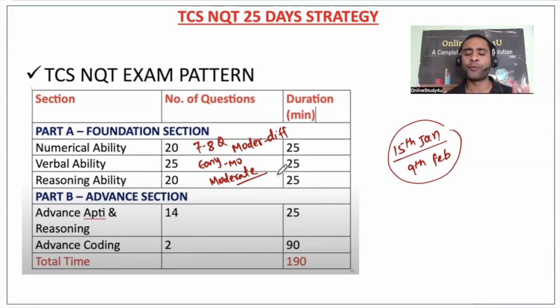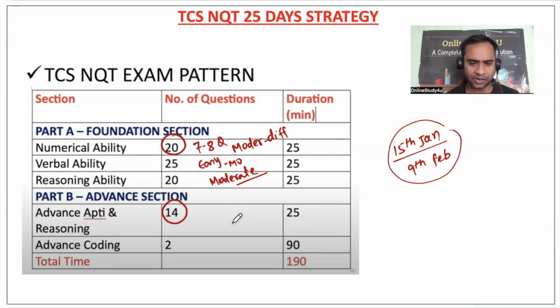It is open for all tier 2, tier 3, and even a few tier 1 colleges as well. In advanced aptitude and reasoning also, 14 questions will be there. At least you have to attempt as much as possible. Somebody says, sir, how many questions should I attempt? No, you should not ask that question, because it depends upon the cutoff. It's not like the cutoff is fixed at 50 to 60%.